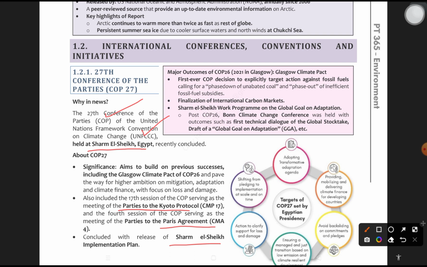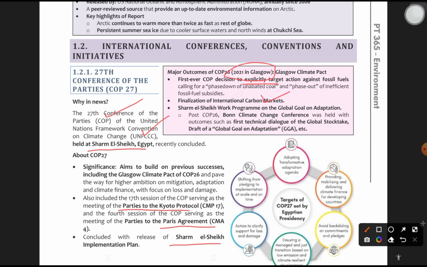Okay, the major outcomes of COP26 in 2021 in Glasgow were these. First, the first ever COP decision to explicitly target. Explicitly means taking the targets in a more realistic, outspoken way, not just mere words. Real action-based things are being taken, told, and targets are given. That is called explicitly taken targets. This first happened in COP26 in Glasgow. Finalization of international carbon markets also happened in COP26, 2021, Glasgow.